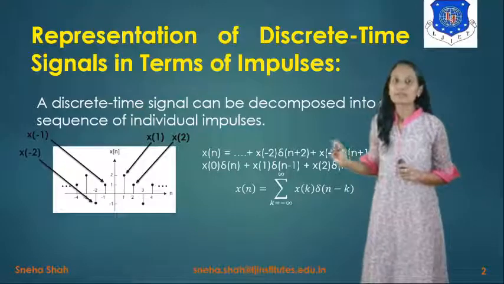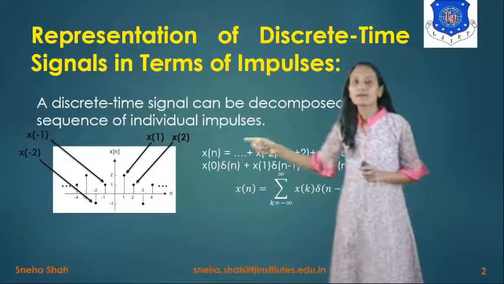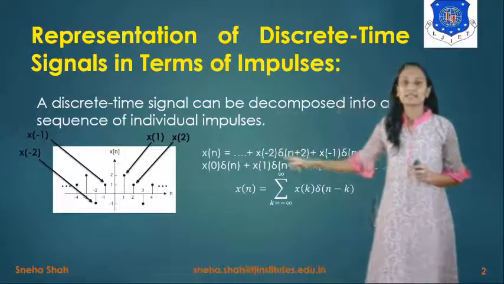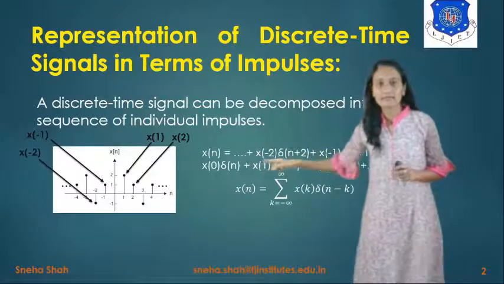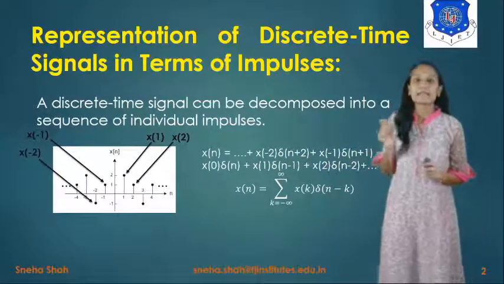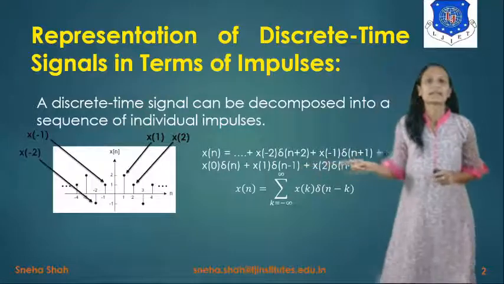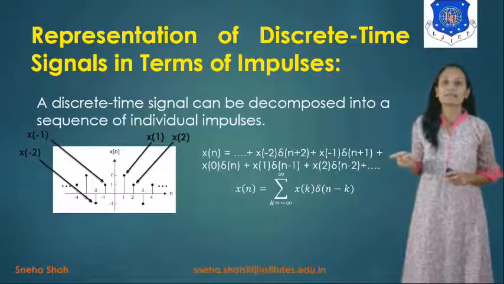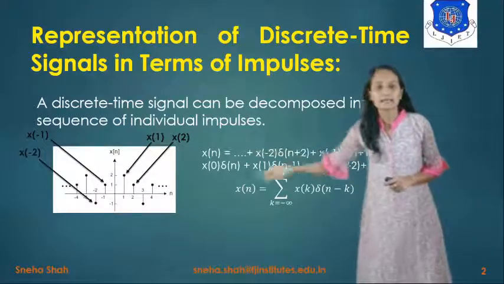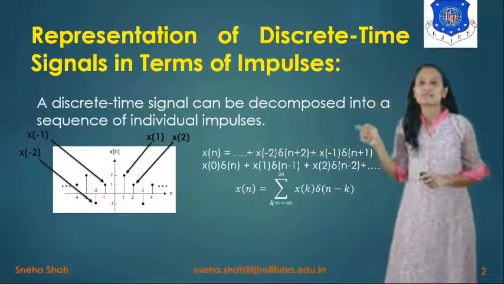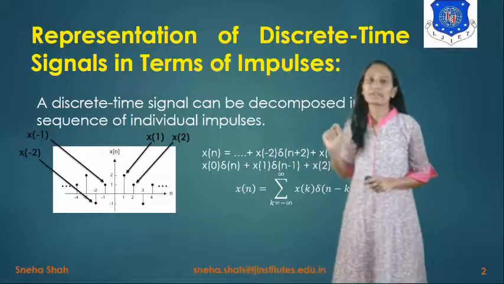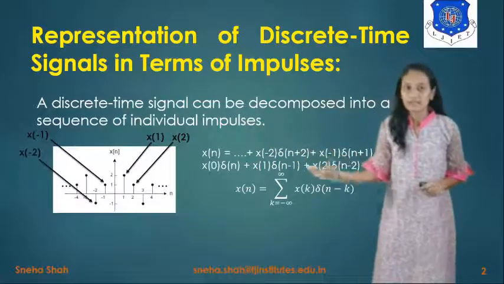So if you want to take the value only at x of -2, it will be represented as x of -2 del of n plus 2. Similarly, for n equals -1, the term will be x of -1 del of n plus 1. In the same way, we take all the other values, and if we take the summation of all these terms, it gives the combination of all parts, which we consider as x of n, right? So x of n equals all these terms.